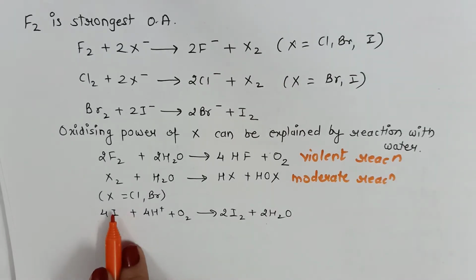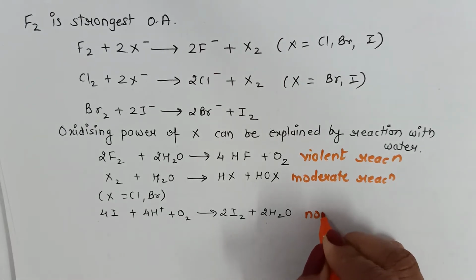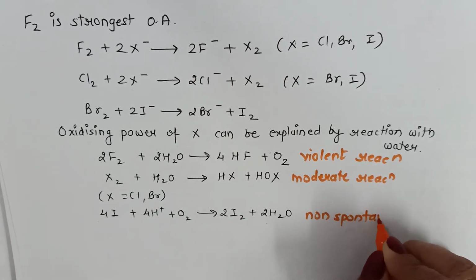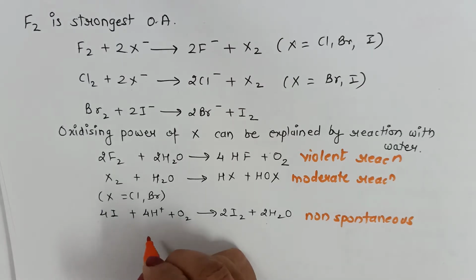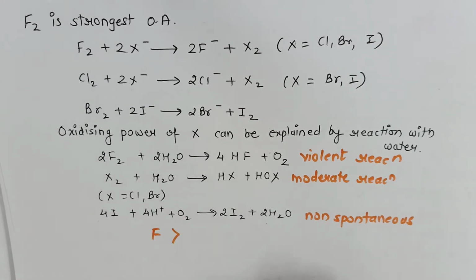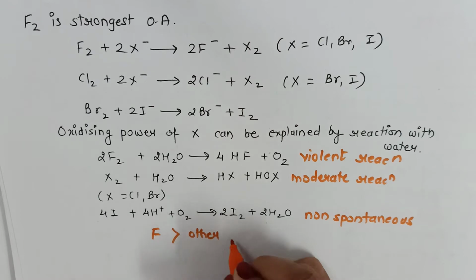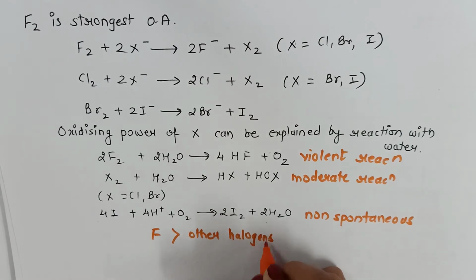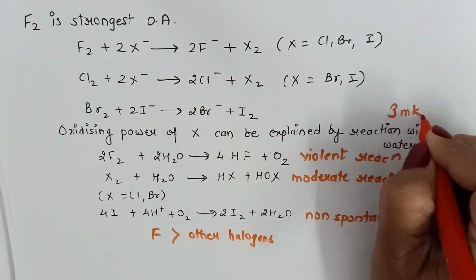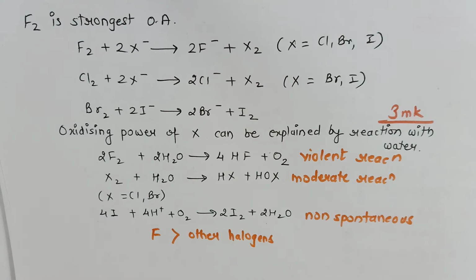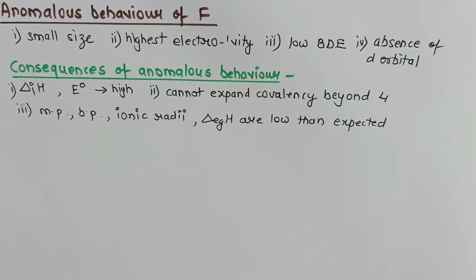And the reaction of iodine with water is comparatively non-spontaneous. It requires energy to be given. And therefore we can say iodide can be oxidized by oxygen only in acidic medium. So this explains the trend of oxidizing power, that fluorine is a stronger oxidizing agent than other halogens. This whole question can be asked for 3 marks: explain the relative oxidizing power of halogens. So that was all about the oxidation state of halogens.